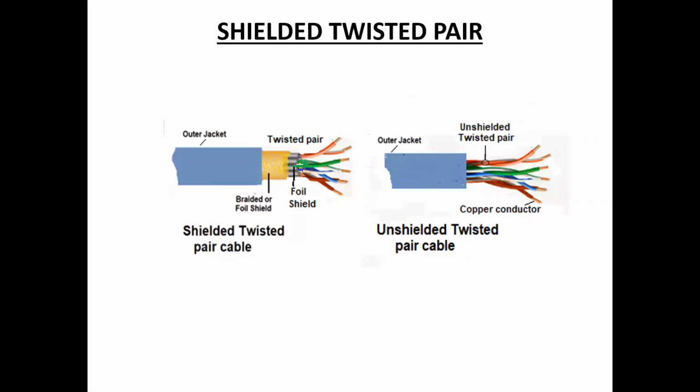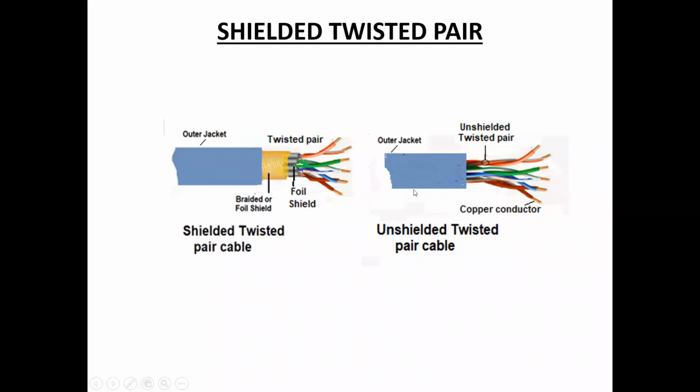Next one is shielded twisted pair. Shielded twisted pair cables additionally have an overall conducting metallic shield covering the 4 twisted pair wires. See the difference here: this one is unshielded twisted pair, and this is shielded twisted pair.